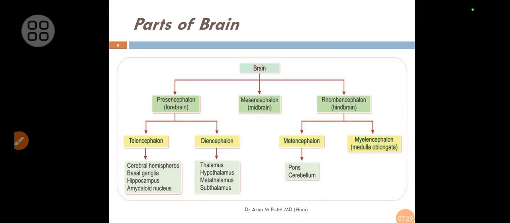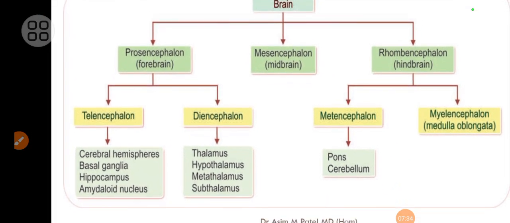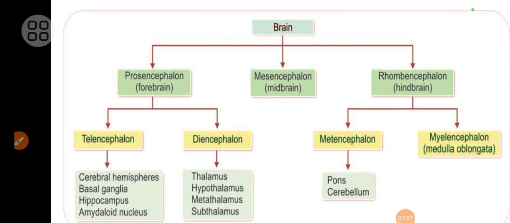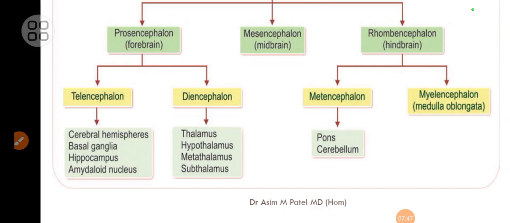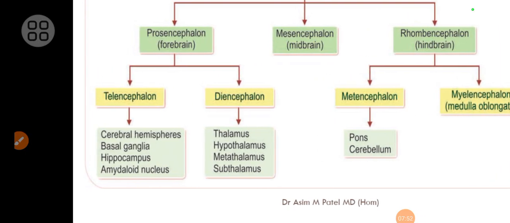Here you can see the divisions of brain. Brain is again divided into three parts. They are called prosencephalon, mesencephalon and rhombencephalon. Prosencephalon or forebrain is again divided into telencephalon and diencephalon. Telencephalon includes cerebral hemisphere, basal ganglia, hippocampus and amygdaloid nucleus, whereas diencephalon includes thalamus, hypothalamus, metathalamus and subthalamus.